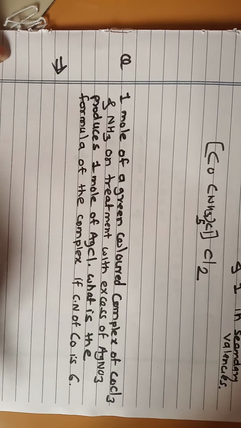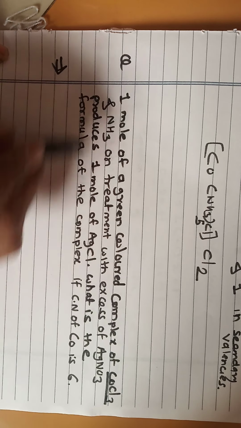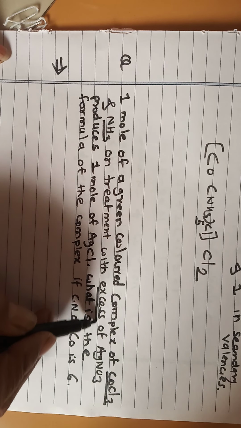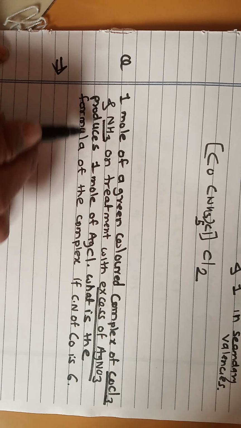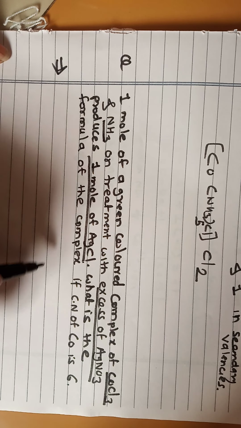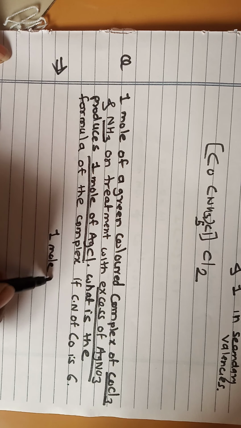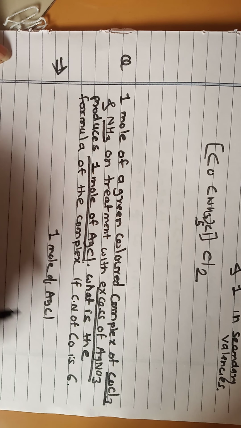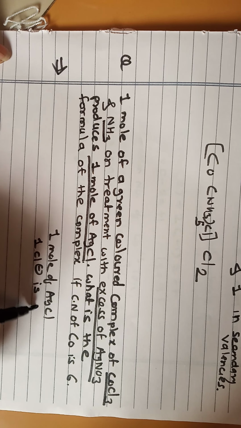Next is: 1 mole of the green color complex of CoCl3 and ammonia when treated with excess of silver nitrate produces 1 mole of AgCl. Look here. Only 1 mole of AgCl is obtained, means 1 Cl minus is in primary valency.